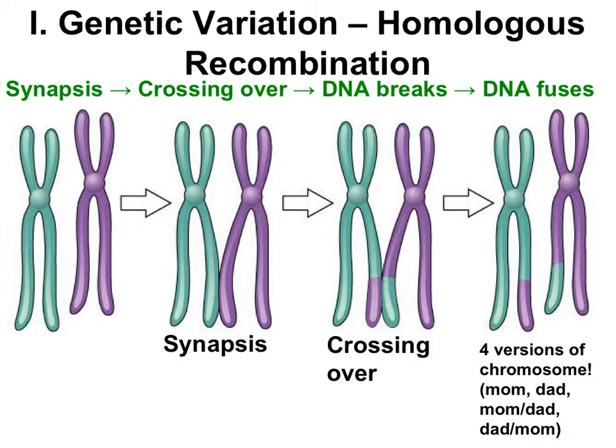The process of homologs pairing up is called synapsis, which is happening here. Then, homologs swap equal pieces of DNA. That's the part that's crossing over. Then, you get 4 different versions of each chromosome. All green, mostly green with a little bit of purple, mostly purple with a little bit of green, and all purple.